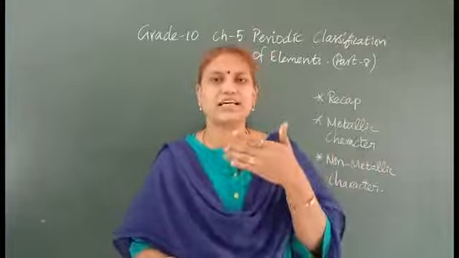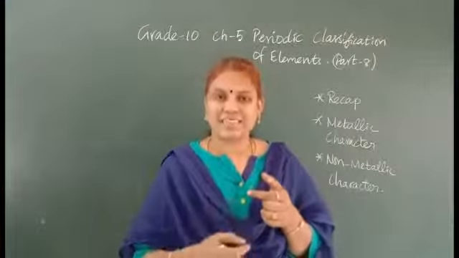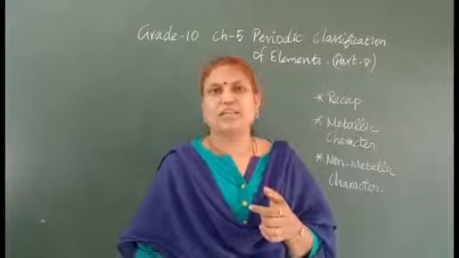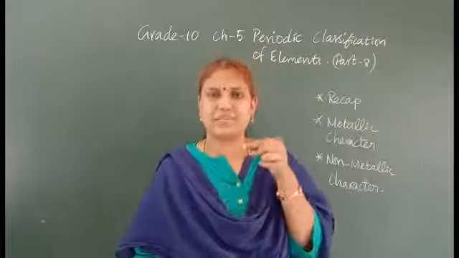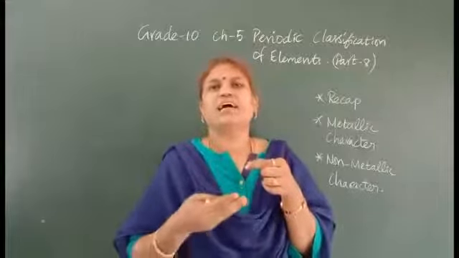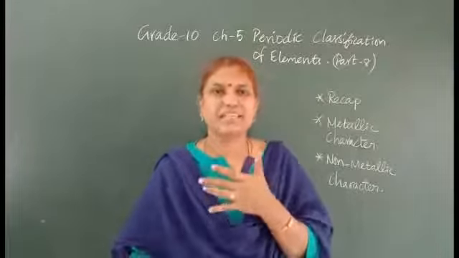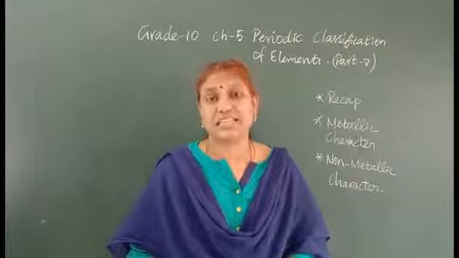And what about the atomic size in the group? You know, I told you, the number of shells increases by 1 unit, thus the atomic size, from the nucleus to the outermost shell, increases. If the shell increases, the atomic size also increases in the group. So atomic size in the period decreases and in the group increases. That we have seen in the last class.